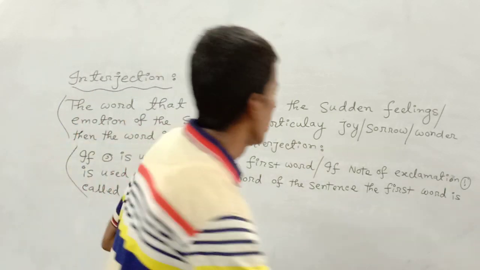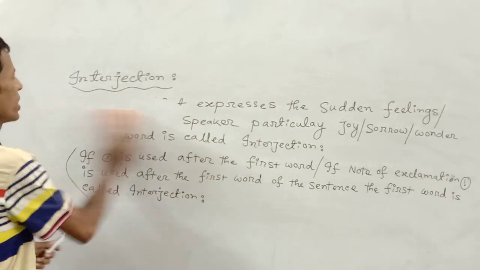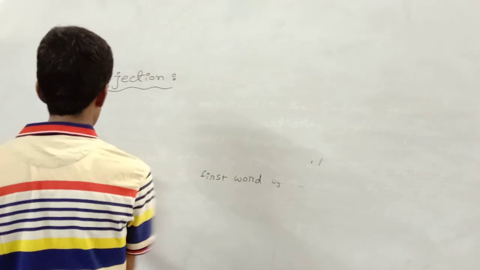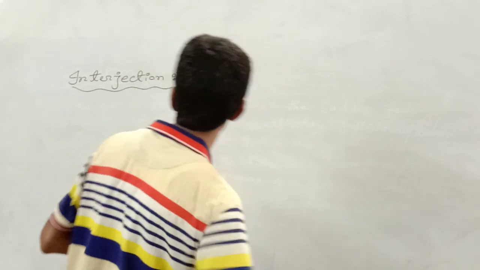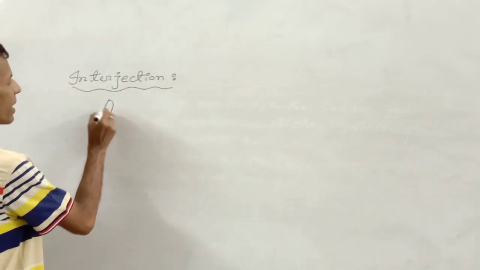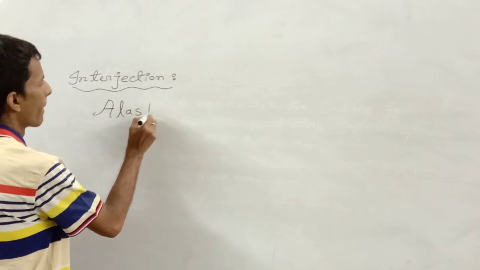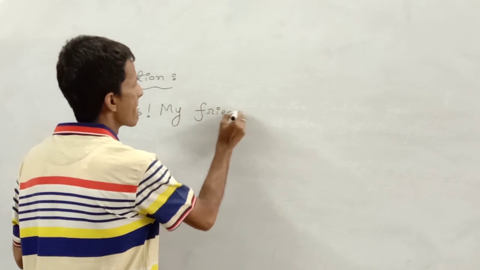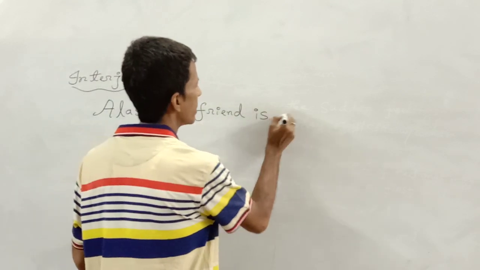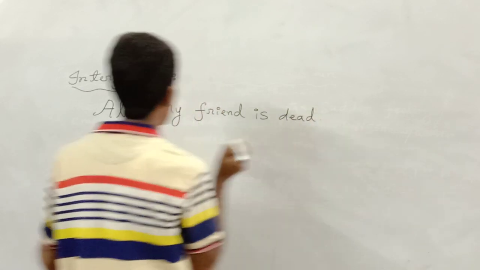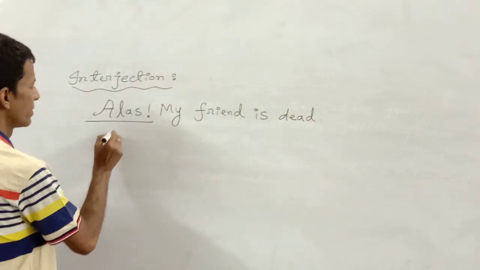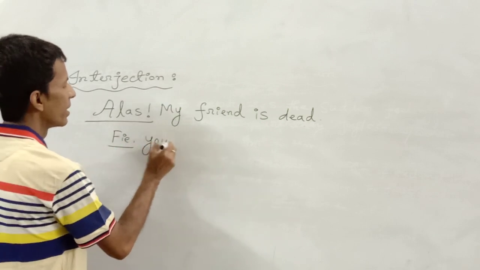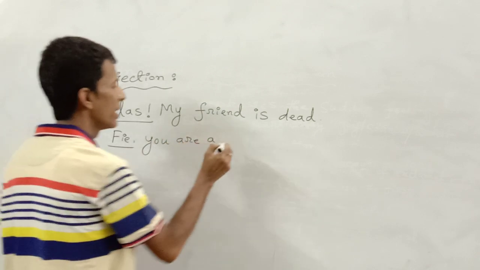Now I am going to give two examples of interjection. First of all, alas, my friend is dead. Here alas is an interjection. Second, fie, you are a liar.